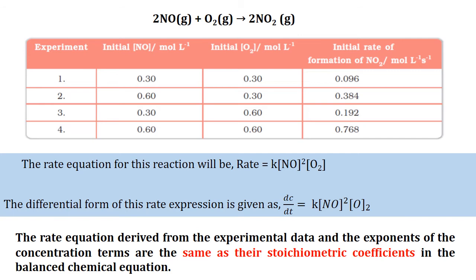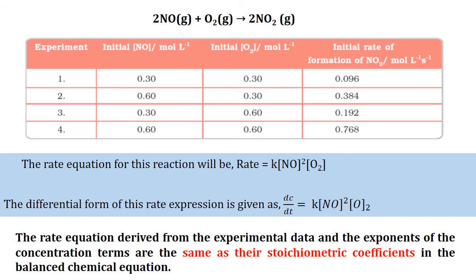So let us come to the data. In data 1, we have the concentration of the reactants, nitric oxide and oxygen, both found to be the same, that is 0.30 mole per liter. For that, the initial rate of formation obtained is 0.096 mole per liter per second. This is one experimental data.